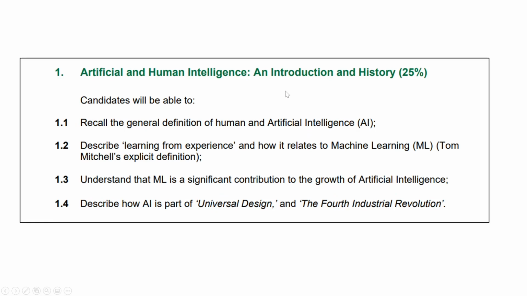So we talked about this section, the kind of historical section. Candidates will be able to recall the general definition of human and artificial intelligence. Notice that we have to actually define human intelligence. We often forget to do that. And actually there's a lot of questions that come up in the exam which are kind of strange, where they say which of these is an example of human intelligence: watching a movie, applying for a job, identifying a horse in a foggy field, or running a marathon. And I actually think that's not so obvious.